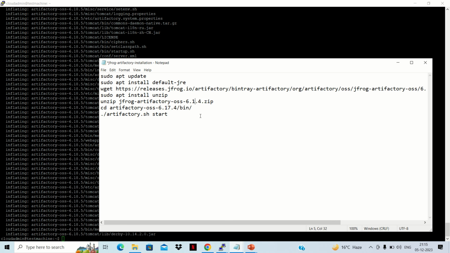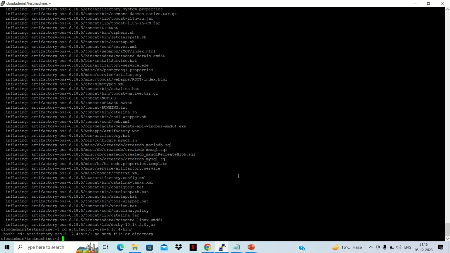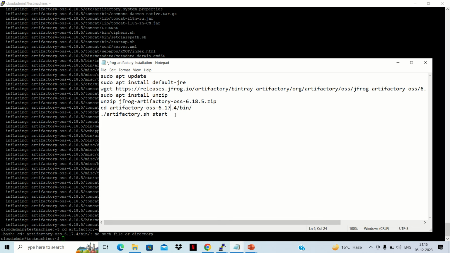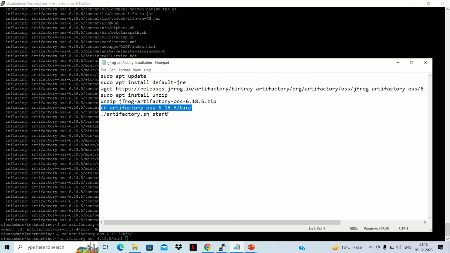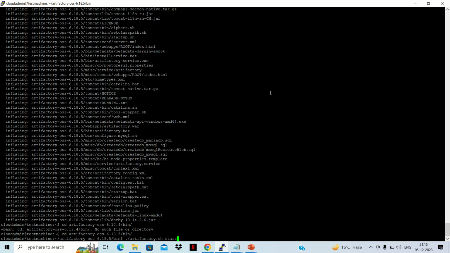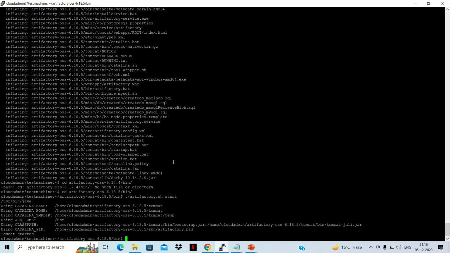We'll change it here, 18.5. Then we'll go to this directory. Okay, again we need to change it here, it's 18.5. And then we need to execute this artifactory.sh start command. So hopefully it should work now.